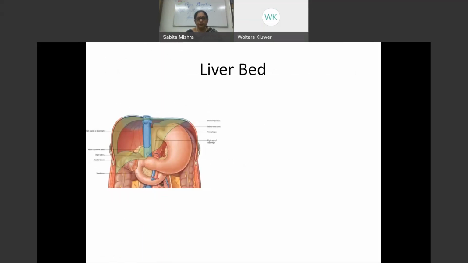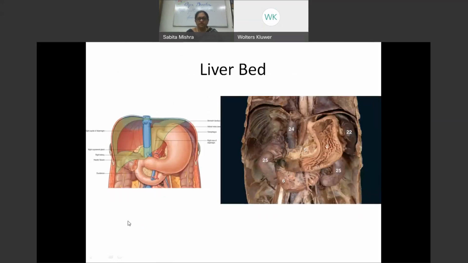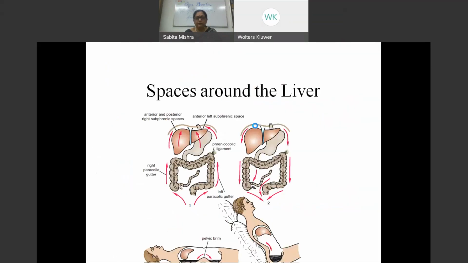Once we remove the liver, the structures which are left behind are called the liver bed. Similarly, you had one lecture on the stomach. In that you have all studied that when the stomach had been removed, you saw the stomach bed. Now we have removed the liver and you can see the liver bed, and one sees the dome of the diaphragm present out here. This is a schematic diagram, and this is actually in a cadaver that one sees.